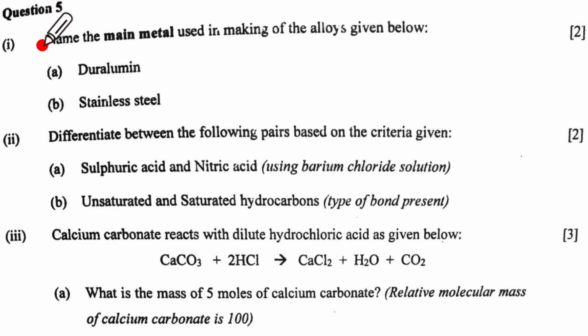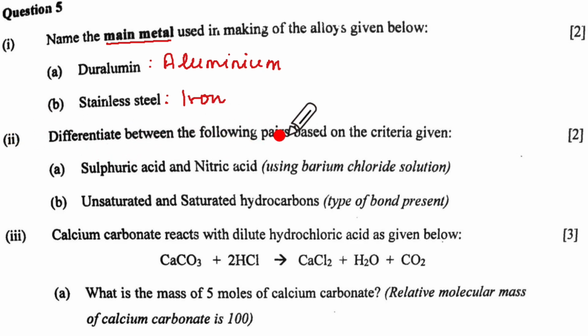Question number 5. If you have attempted this question, then check for the answers. They are very simple. The main metal in making the alloy is given below. Duralumin has aluminium as the main metal and stainless steel has iron as the main metal. Second one, differentiate between the following pairs based on the criteria given. A. Sulfuric acid and nitric acid using barium chloride, and B. unsaturated and saturated hydrocarbon from the type of bonds present.